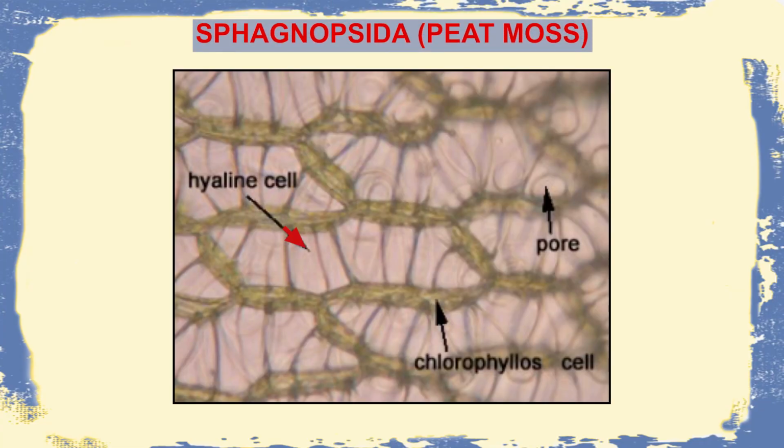These hyaline cells are usually dead cells and they are associated with the plant body using a network, the fibrillar network. We can also see certain pore-like structures here. These pores are the main connecting network which helps in the exchange of gases from the internal atmosphere to the external atmosphere.